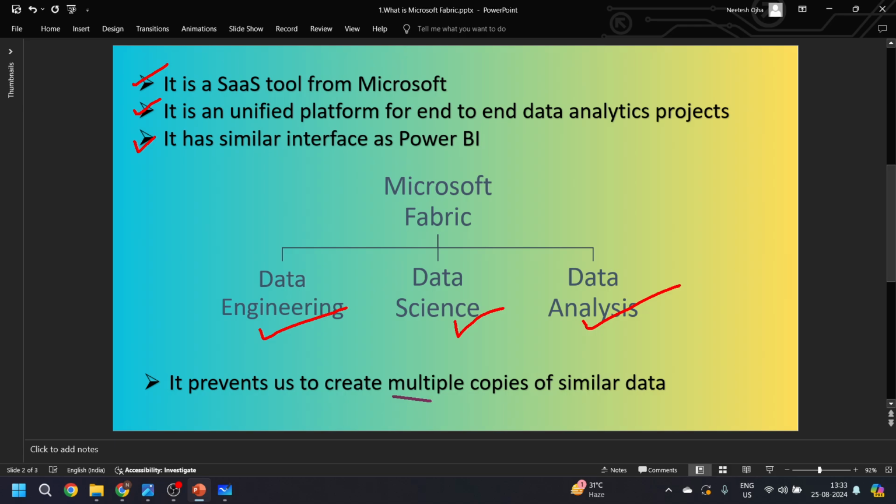I mentioned this point here: it prevents us from creating multiple copies of similar data. I mean, similar data you don't have to copy at multiple places. To do so, there is a concept called shortcut in Microsoft Fabric, which we will discuss in our later videos. But for the time being, just remember that Microsoft Fabric can do so as well. With that said, I would like to move ahead to the next slide.